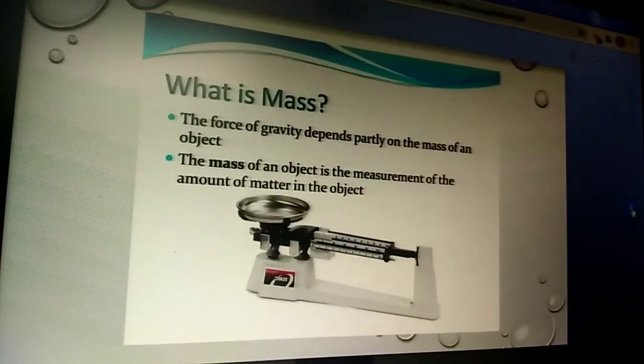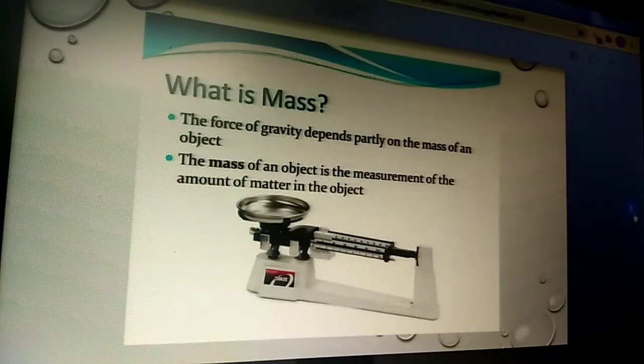Now, what is the mass of objects? What do you mean by mass? Mass is nothing but the total matter content of any object or any material. That means the total number of molecules present in an object is known as its mass. So, when this mass is under the influence of gravity, it is known as weight.